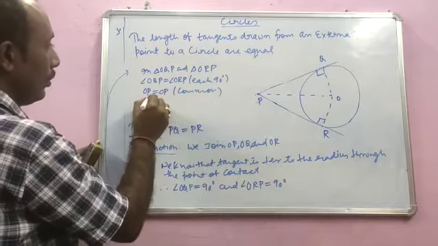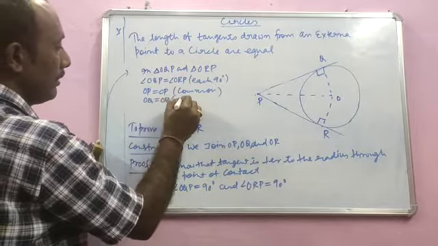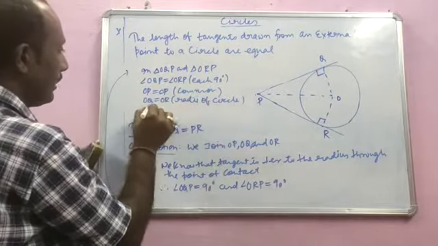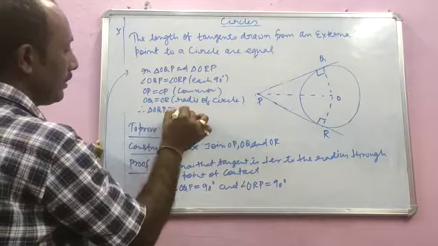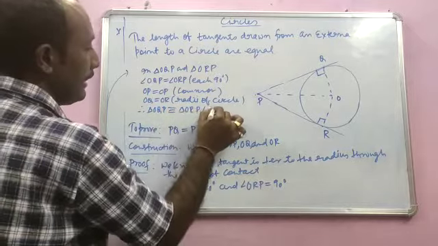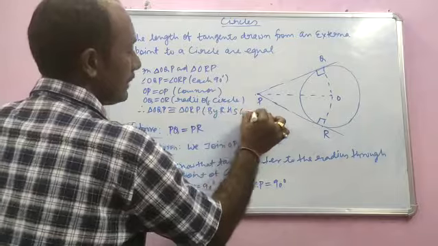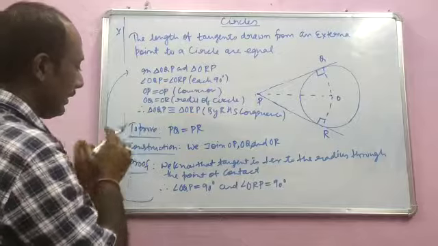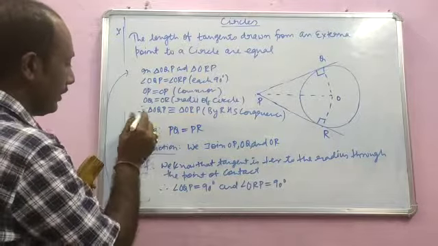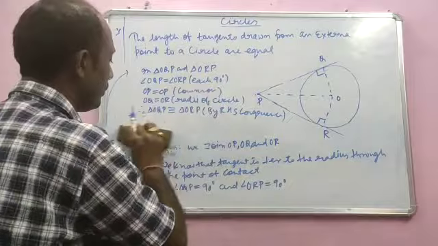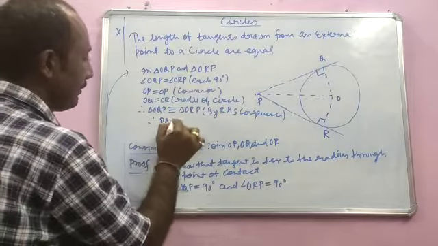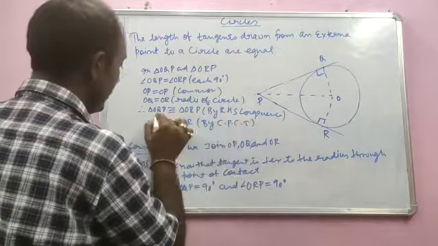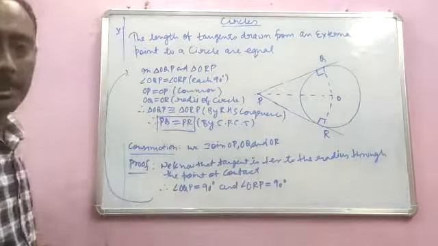Then OQ is equal to OR, radii of circle. So therefore triangle OQP is congruent to triangle ORP by RHS congruency. So by RHS congruency the triangles become congruent, and therefore you can write this part which you have to prove. Now you will write, therefore PQ is equal to PR by CPCT. So this is how to prove this particular theorem.